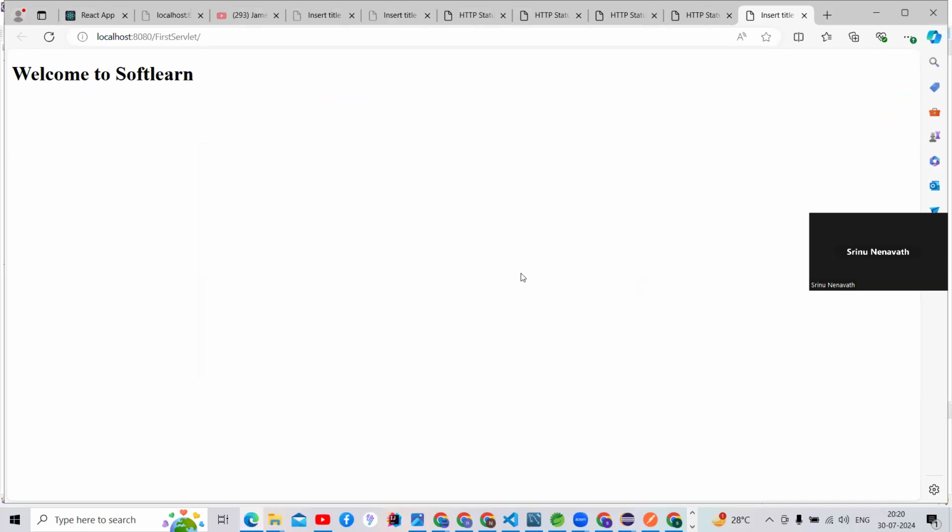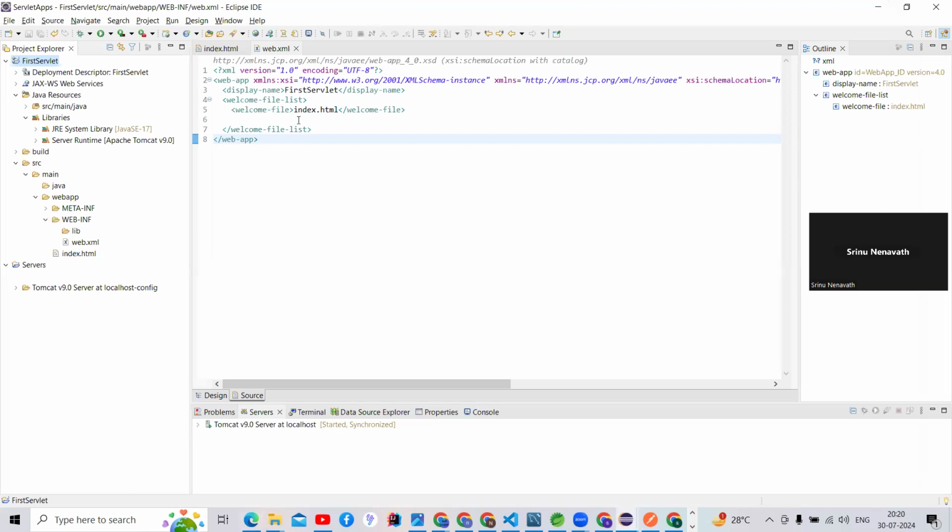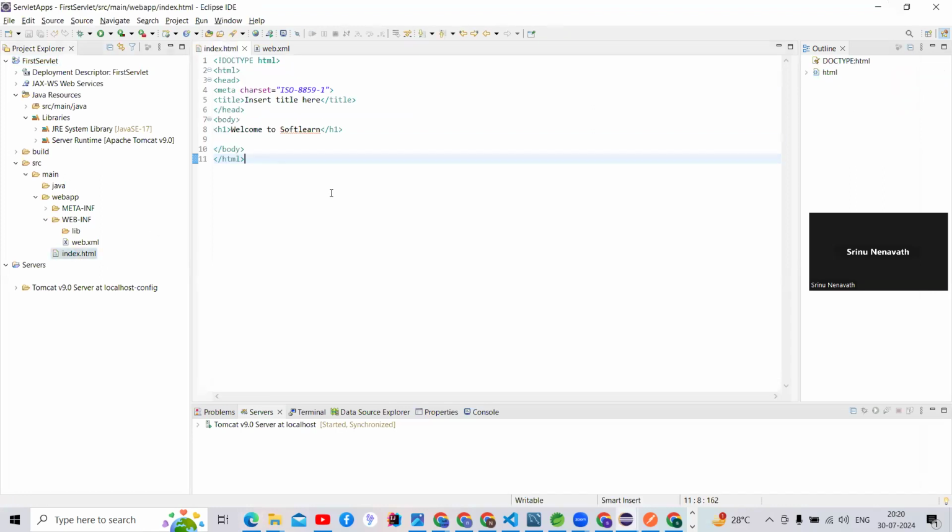Guys, did this output come in the console or the browser? Yes, sir. Output came on the browser. This we can call a static web application. You can implement it here inside index.html. Go to index.html and you can write your content, guys.